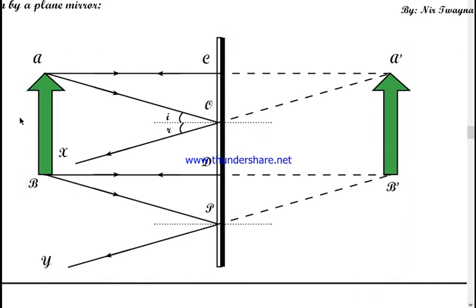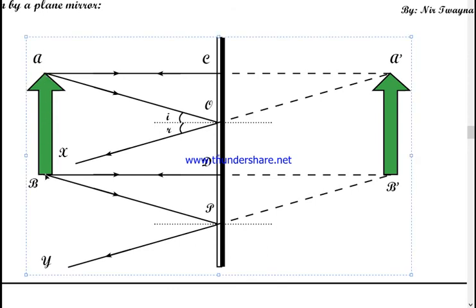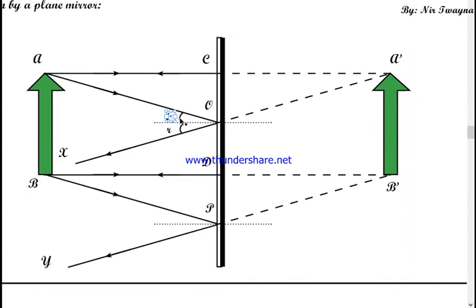Now we are going to take only the point which is at the topmost and the point which is at the bottommost. From the bottommost also you have to repeat the same procedure. The first light ray which is coming perpendicular to the mirror reflects back and traces its own path. The second light ray which is traveling at a certain angle of incidence reflects by making the same angle of reflection.